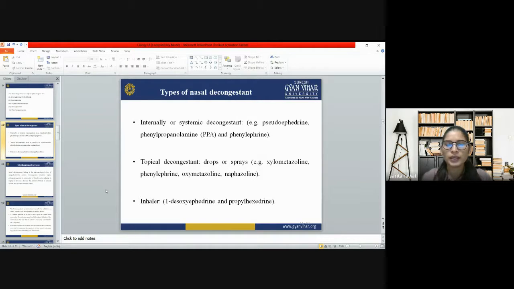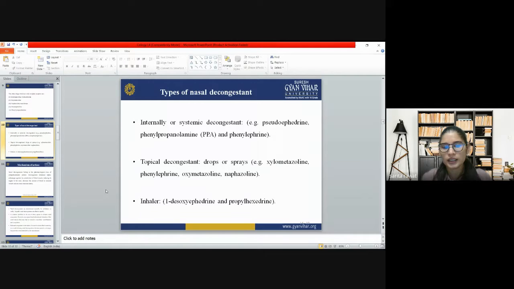Then we have topical decongestants also. Topical decongestants come in the dosage form of drops or sprays. For example, we have xylometazoline, phenylephrine, oxymetazoline, and naphazoline in the category of topical decongestants.